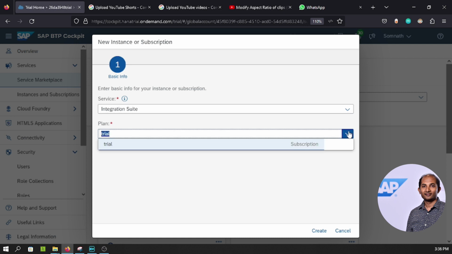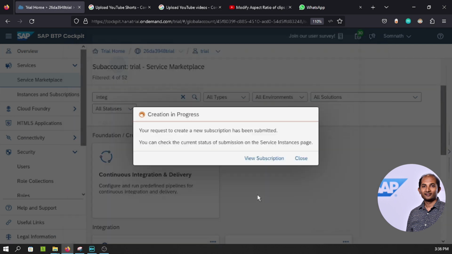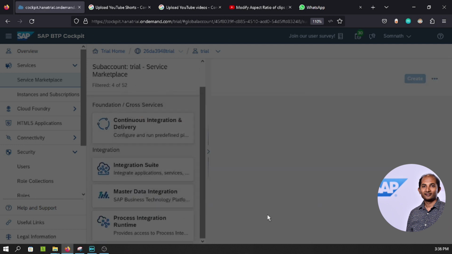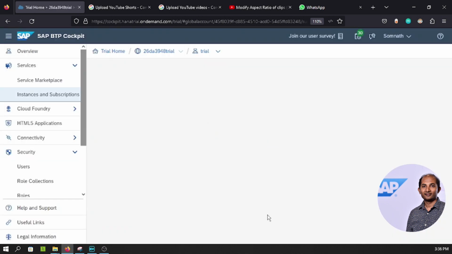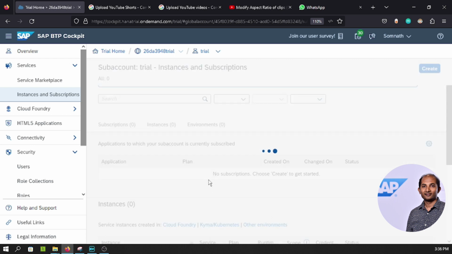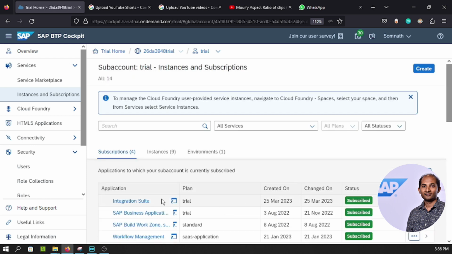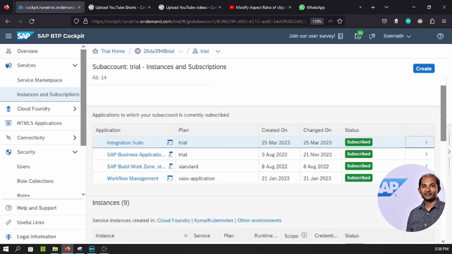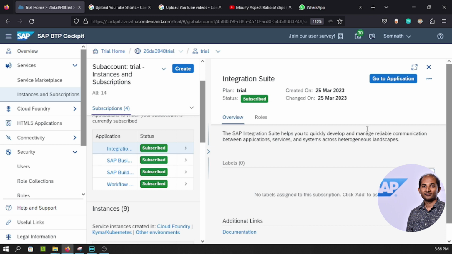Yes, correct, because that is the only plan I can go for. So click on create, view subscription. Let's see, because it may take certain time to activate or have the subscription completed. A little patience, and you'll see it is already in subscribed state. So let's click on this arrow sign and click on go to application.